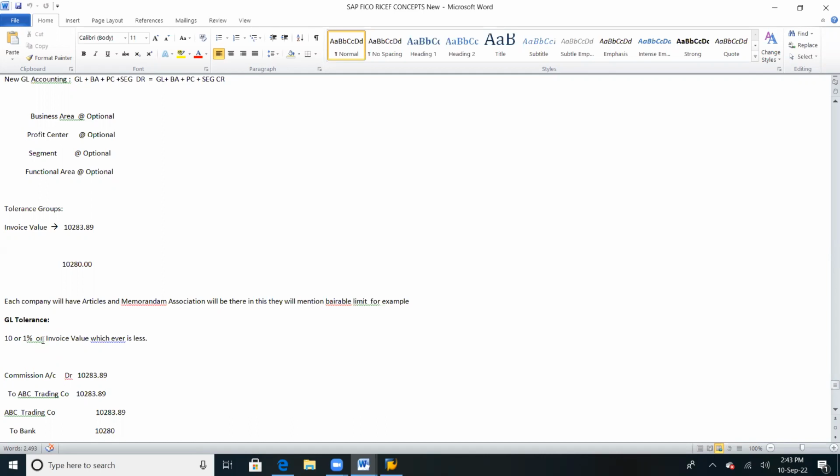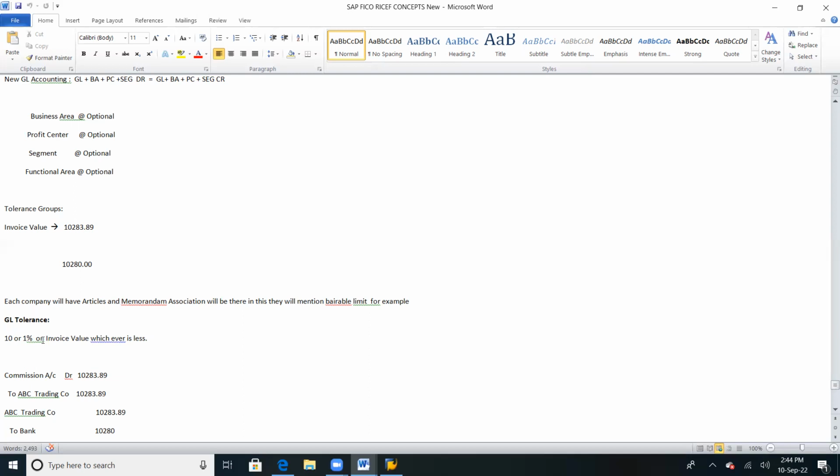Last week somebody asked about the purchase order. The purchase order value is something and the invoice value is something else. We will post the invoice forcefully, but to what extent? There would be a bearable limit. Within the tolerance limit of 1% or 2%, we can book that invoice and it will go to price difference, and after that it will be approved.